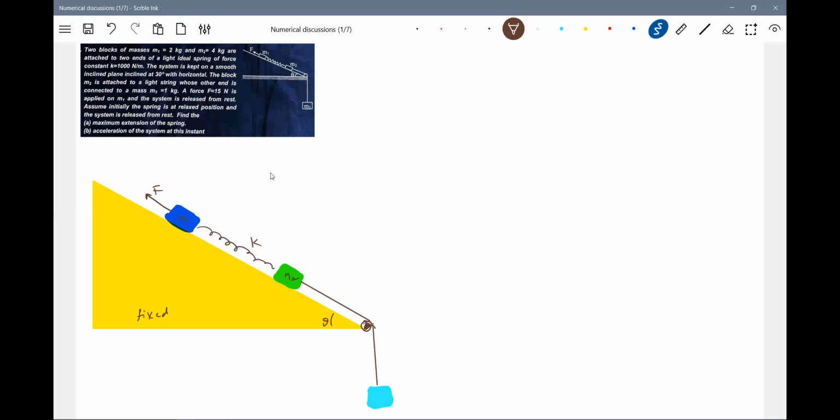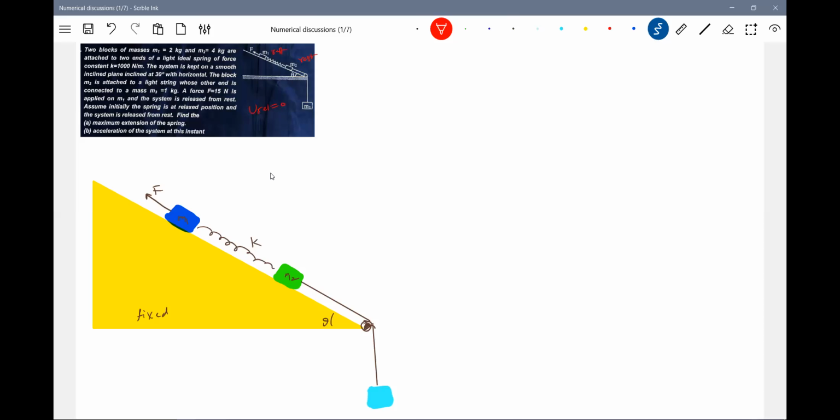What actually happens here? Look at the force F that is acting. How do we get the maximum elongation? What are the conditions for maximum elongation? If you don't know the maximum elongation conditions, there's no way to solve this problem. At maximum elongation, what should the relative velocity be? Initially, they were at rest, so the relative velocity is 0. This is the very important point. At maximum elongation also, they'll be at rest, the relative velocity will be 0. That's the basic necessary condition.